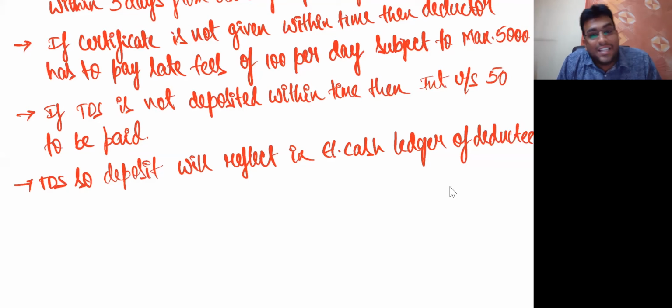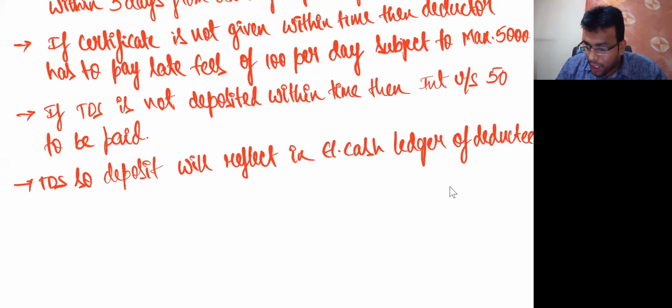Will reflect in the electronic cash ledger of what, my dear friends? Deductee. Sir, I hope you are getting clarity basically. So basically they are trying to do the matching concept. I clearly told about GSTR7, GSTR1 matching and all. Even in income tax, you have got a form called Form 26AS. You know that, no? In Form 26AS, you can see your TDS credit, what you have. Here also same story. So speak out.